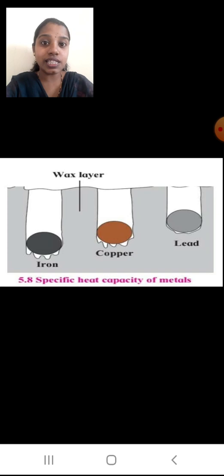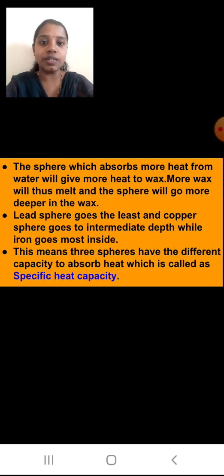So this is an experiment used to study the specific heat of metals. These 3 are metals, you know that. Now see, the sphere which absorbs more heat from water will give more heat to the wax. More wax will thus melt and the sphere will go deeper into the wax.